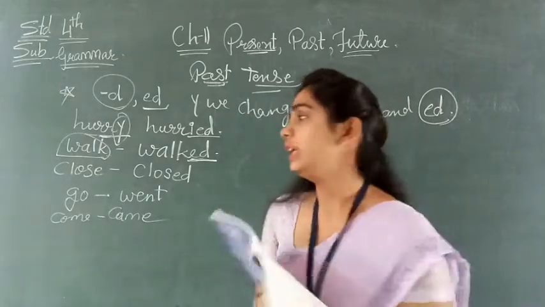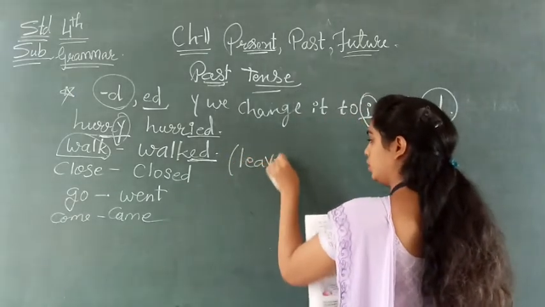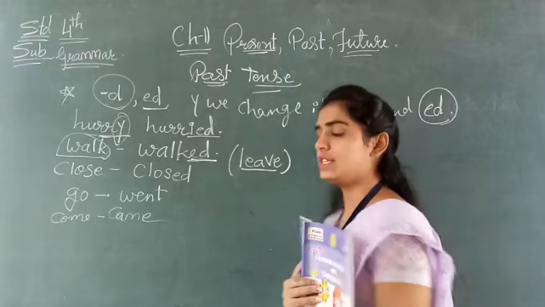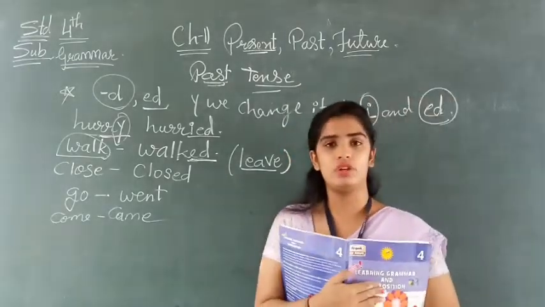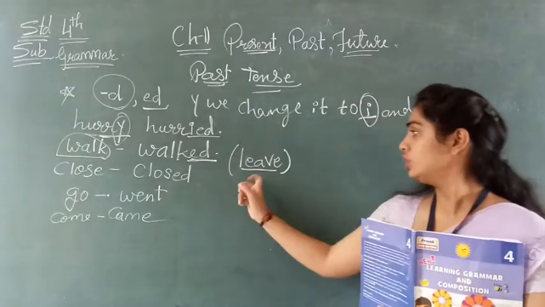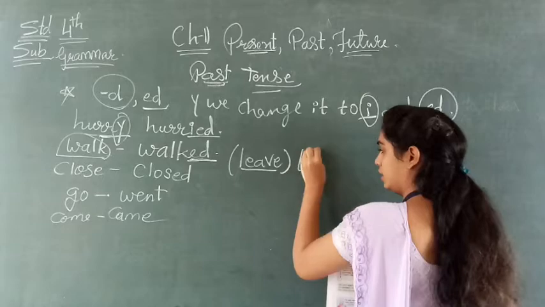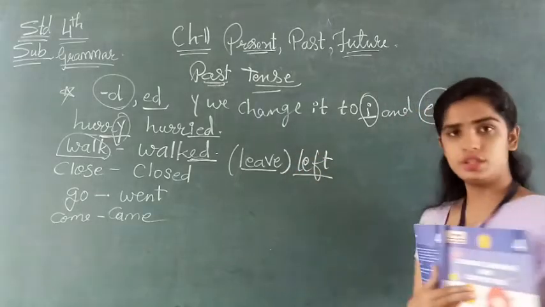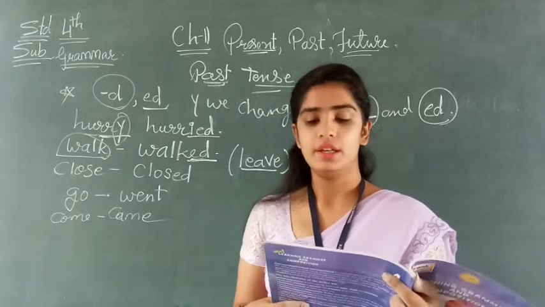Why left? Here we have given in bracket leave, LEAVE. Leave means to go from a place. For example, you leave school at 12 o'clock. Okay, you leave for home. Then you leave school. Okay, so in the past tense we will write here left. Understood? The astronaut left the spaceship and blank.